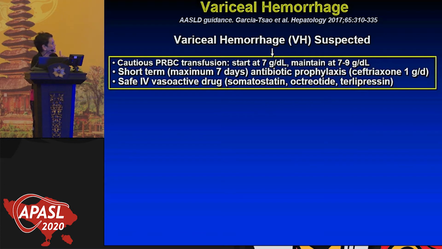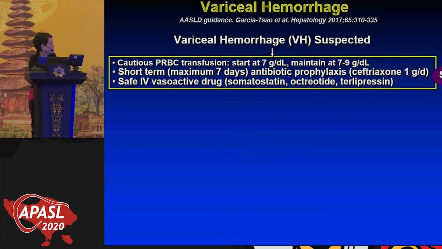Then you do short-term antibiotic prophylaxis, and the recommended antibiotic is ceftriaxone, because this has also been shown to decrease rebleeding. And then you use a safe vasoactive drug like somatostatin, octreotide, and terlipressin. I don't know, in the US, we only have octreotide, so that is the only vasoconstrictive substance that we use.